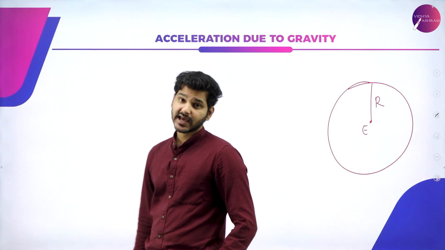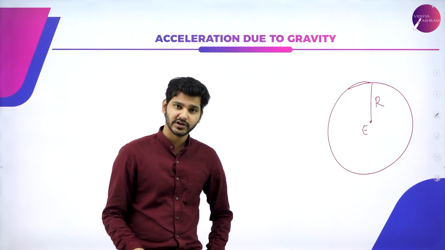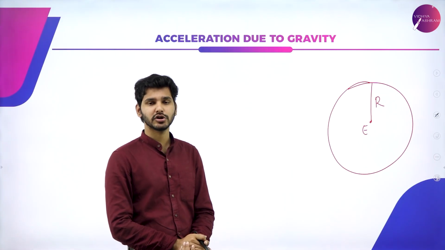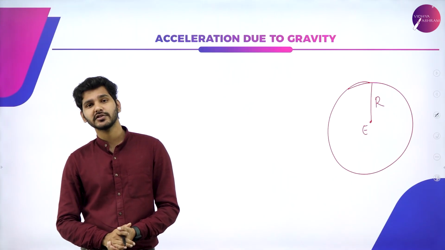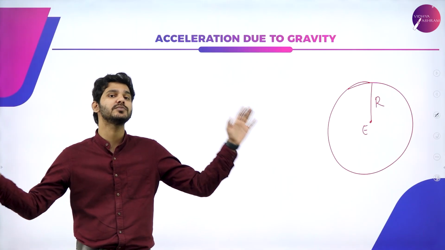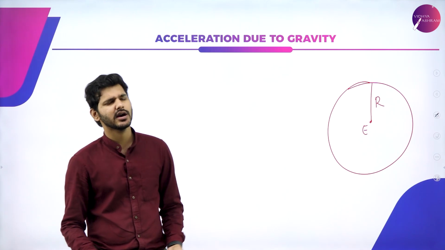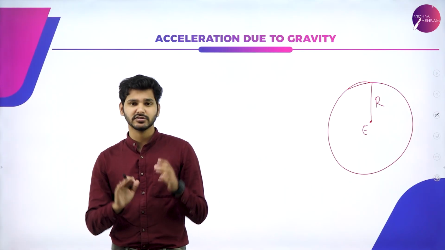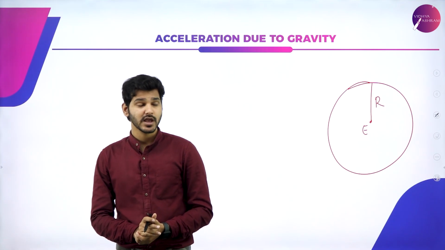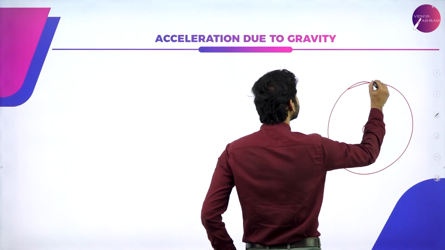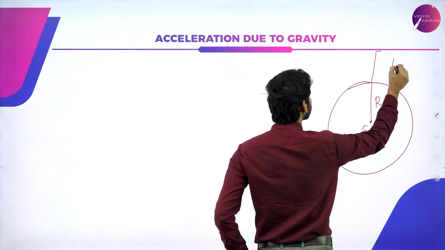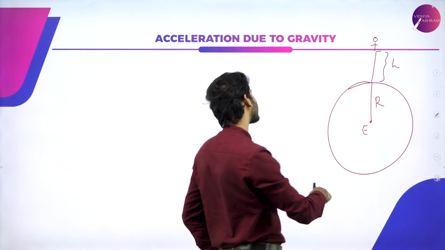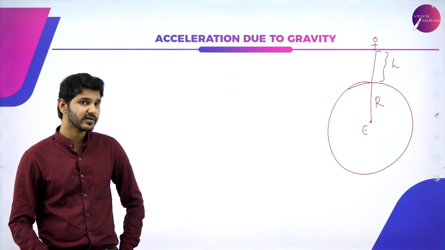So I think we have established that acceleration due to gravity is 9.8 meter per second square. There is a force between two masses. It will pull down on the masses and so on. All true. Now, my question is, what if you're standing on a building? Let's say you're standing on the tallest building that man has ever built, the Empire State Building or Burj Khalifa, or the Statue of Liberty or something. You're standing at a huge height. So my question is, will the acceleration due to gravity be the same at this particular height? Let's say this is about h. If you're standing here, will the acceleration due to gravity be the same or will it be different?